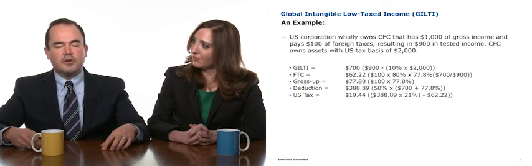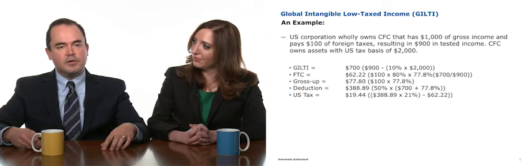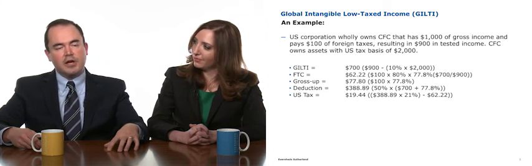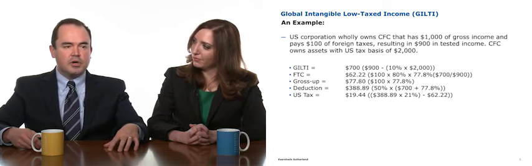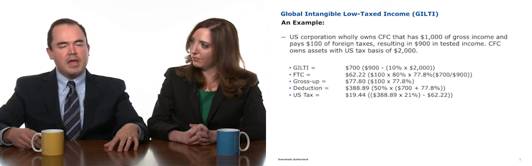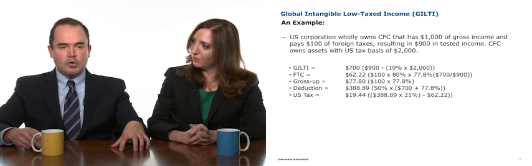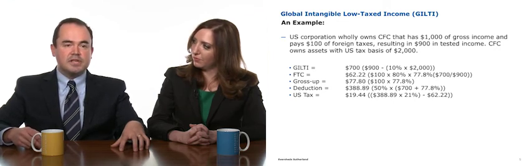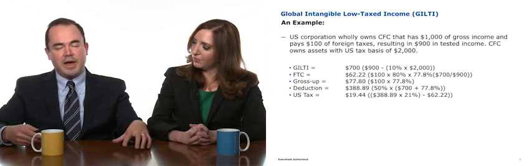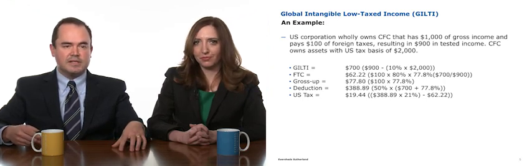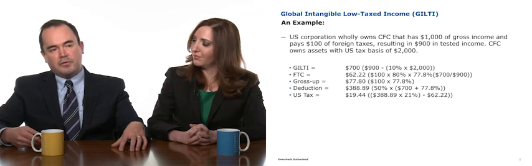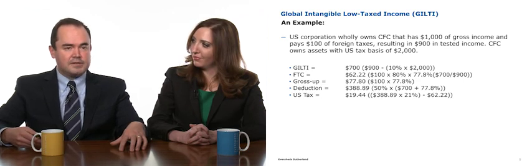So we referred to this earlier as a worldwide minimum tax, and the reason is illustrated here. The CFC was subject to local tax at a rate of 10%, and there was a residual U.S. tax liability. The way that these provisions work together, if the local tax exceeds about 13.125%, if the U.S. shareholder is able to claim the full amount of credits, there should be no residual U.S. tax liability. And that's why we refer to it as a minimum tax.